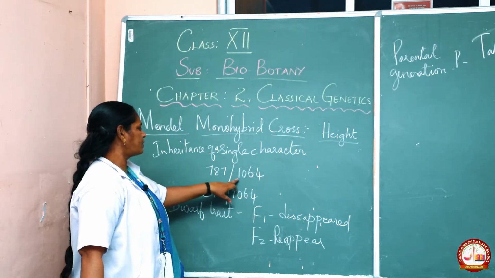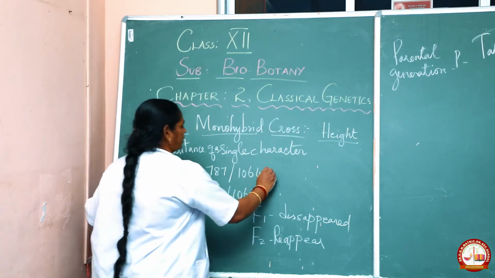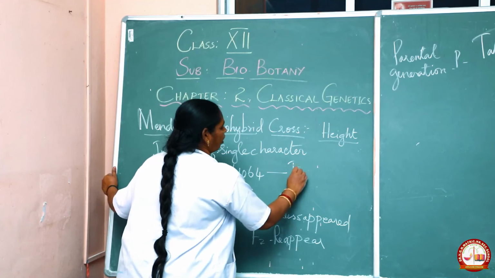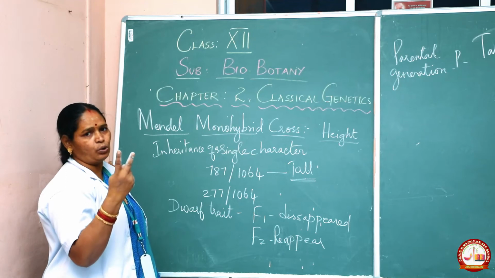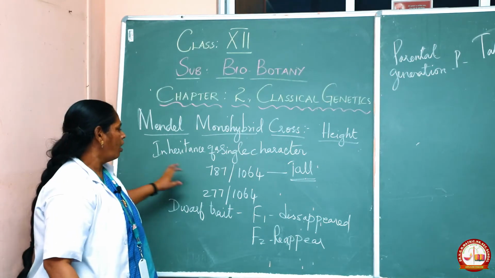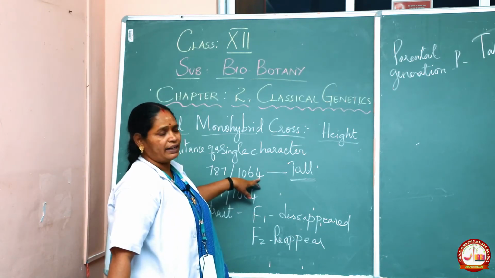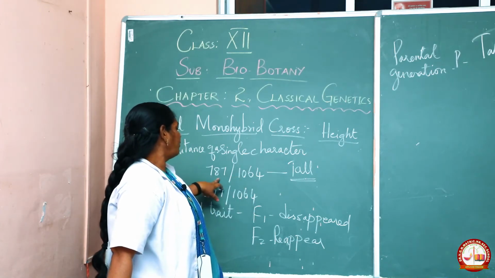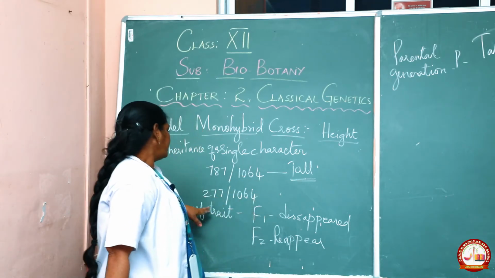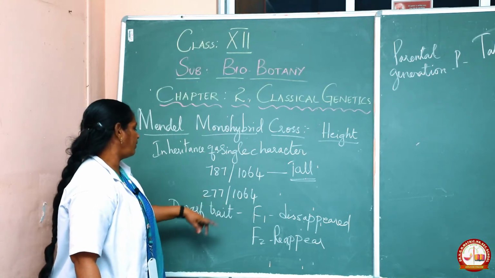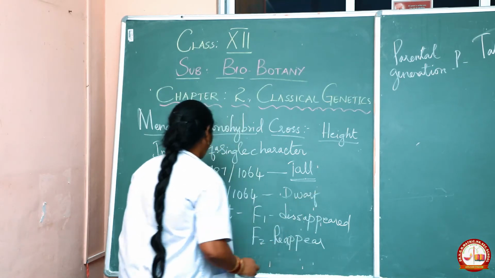Thus, he analyzed 1064 plants. What did he get? 787 plants are tall in nature. He crossed two individual plants of Pisum sativum, about 1064 crosses he made, under which we got 787, 75% of the plants tall in nature, whereas 277 are dwarf plants. Dwarf means short plants. Understand?